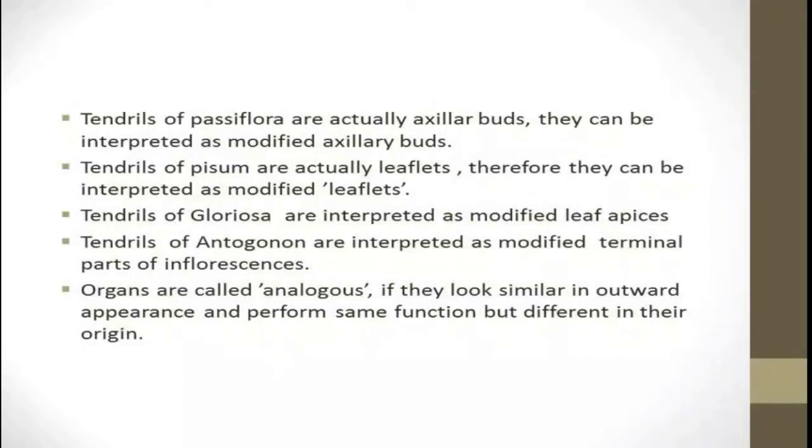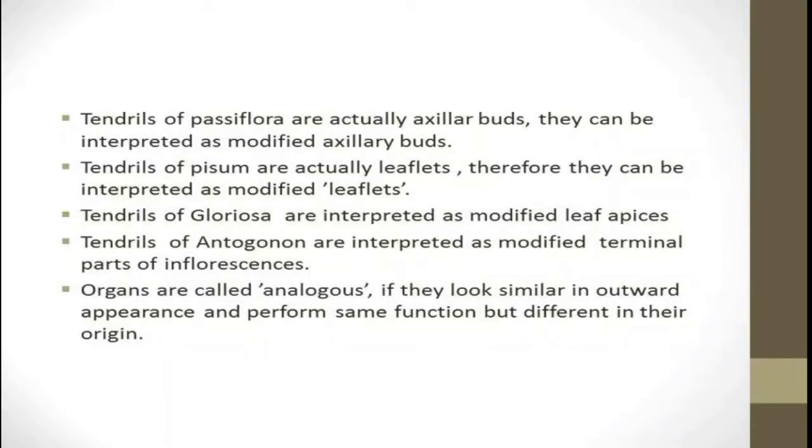The organs are called analogous if they look similar in outward appearance and perform the same function, but differ in their origin. The above cited examples of different plant parts, that is leaflets, axillary buds, inflorescence axis, are analogous to tendrils.